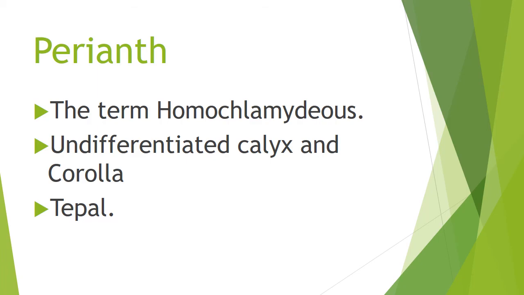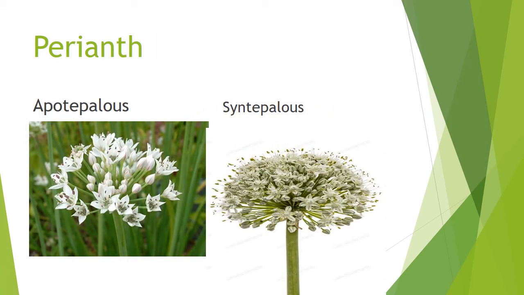Then the term homochlamydeous. Homo means similar, so the calyx and corolla are similar. That is a perianth. Do you understand? Yes, very good. Then now we are going to learn the perianth types. One is apotepalous and the other is syntepalous. Already we have learned about sepals and about apopetalous.